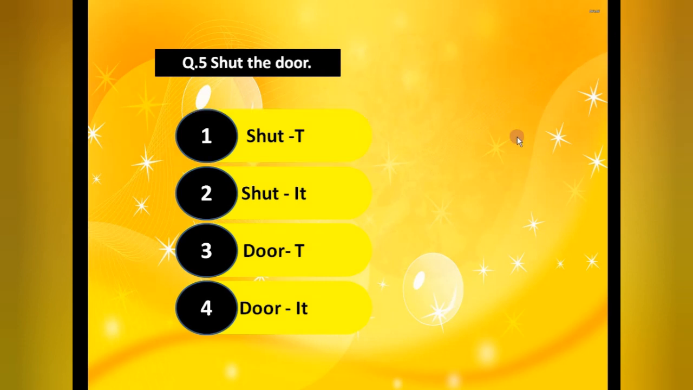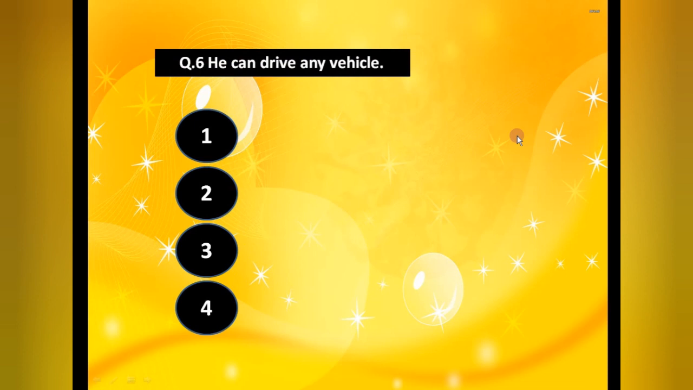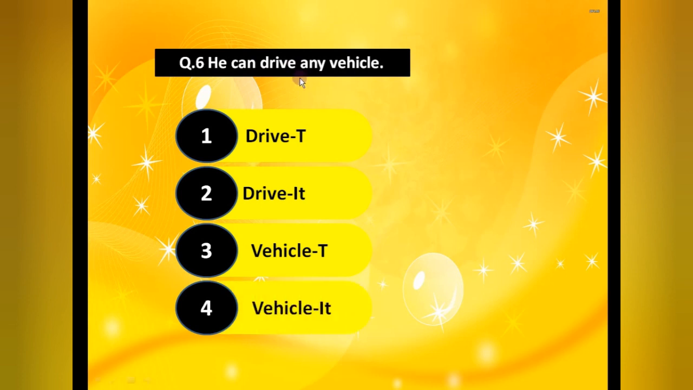Okay. Now the next one we have, he can drive any vehicle. So again identify the verb. In this a simple modal verb is given, can. By this you will get the main verb. So drive is our main verb. So drive is our verb. After this, he can drive what? Any vehicle. So this is our transitive verb. Sorry, this is the right answer, drive, and transitive one. Vehicle is our noun, object.